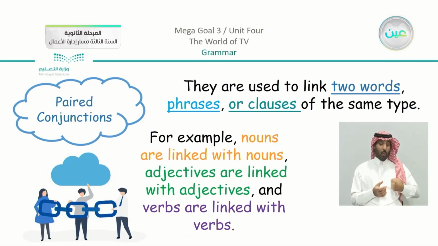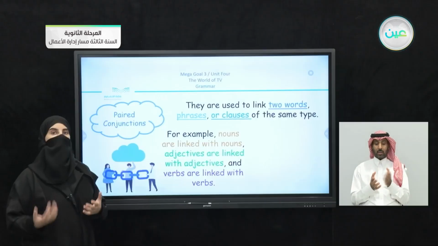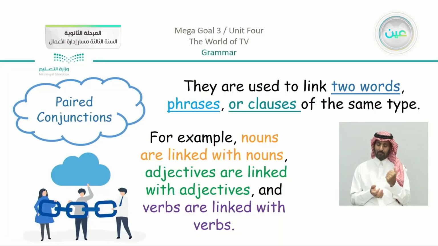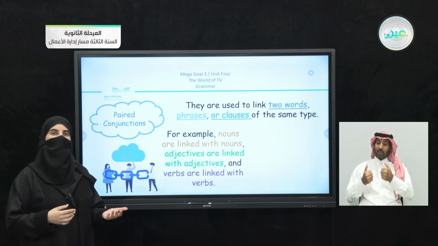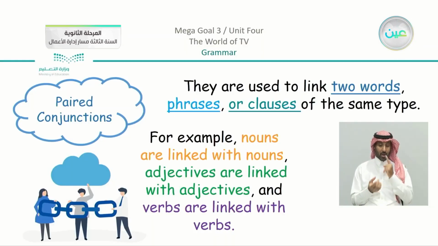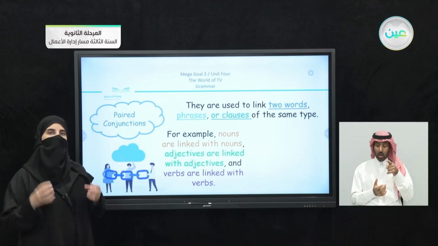Do you see the examples I gave you when I said, for example, sci-fi and horror are not my cup of tea? They are nouns. Or adjectives linked with adjectives, when I said animations are suitable and enjoyable at the same time. Both are adjectives. Or you can link verbs with other verbs. The basic thing to know is that you have to link the same type together.